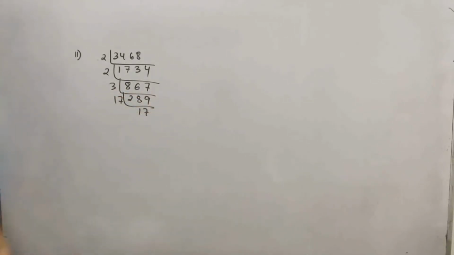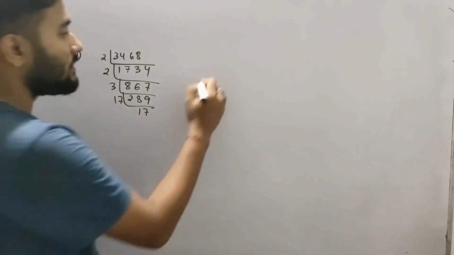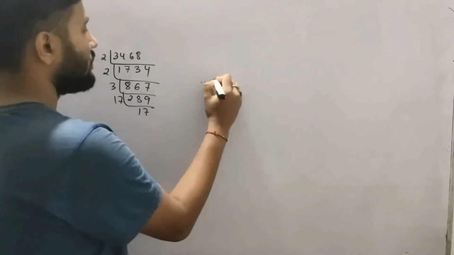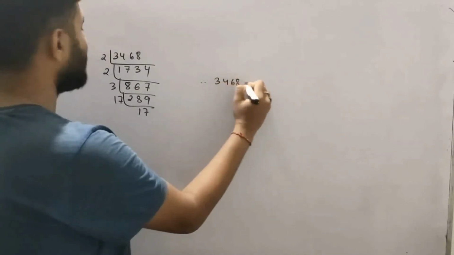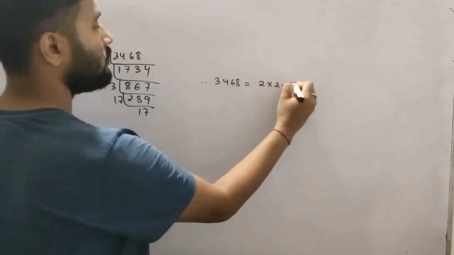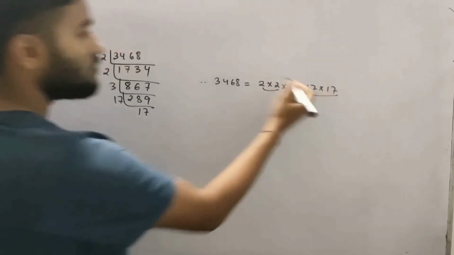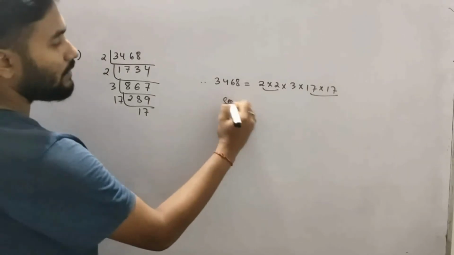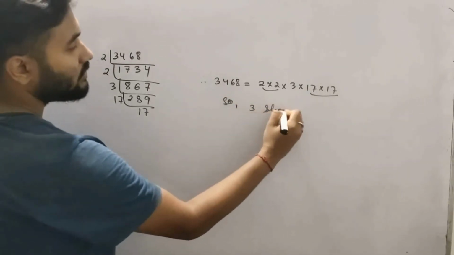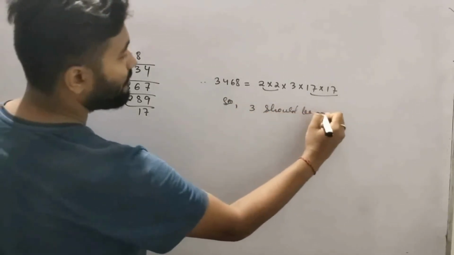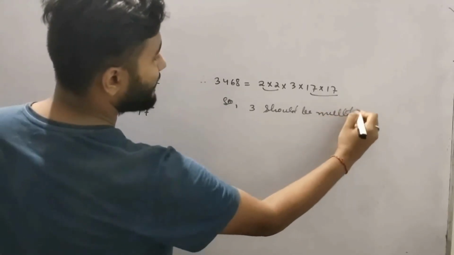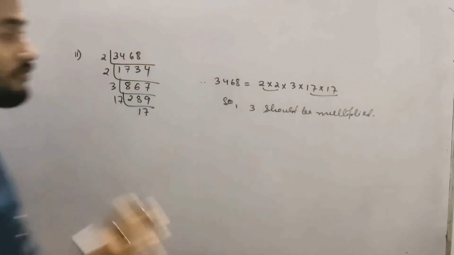17, 17 17s are 289. So what will be the answer? Therefore 3468 is equal to what? 2 into 2 into 3 into 17 into 17. So 3 is single. So what should we multiply? 3 should be multiplied. Understood? Done. First part done.